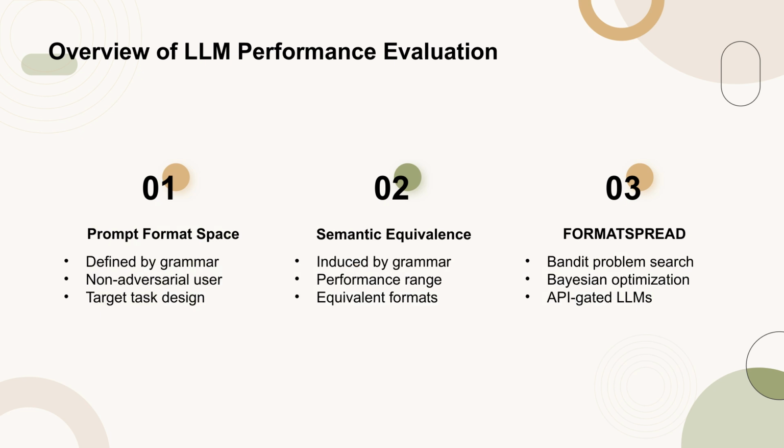The evaluation of LLM performance is conducted over a space of prompt formats that a non-adversarial user might choose for a target task. This space is defined by a grammar, which also induces a definition of semantic equivalence among formats. The model's sensitivity is quantified by the performance range across semantically equivalent formats. The problem of searching this space is cast as a bandit problem, and Spurious is proposed to address this. Format spread includes a grammar and a procedure to estimate performance across equivalent formats using Bayesian optimization, all without needing access to model weights, thus enabling use on API-gated LLMs.